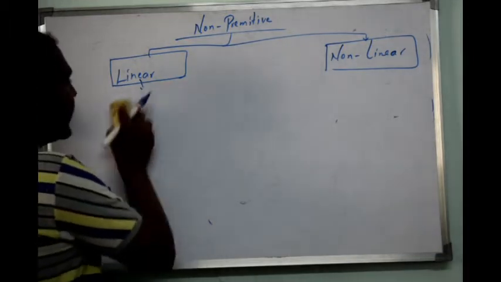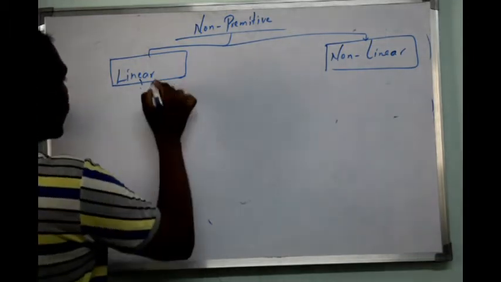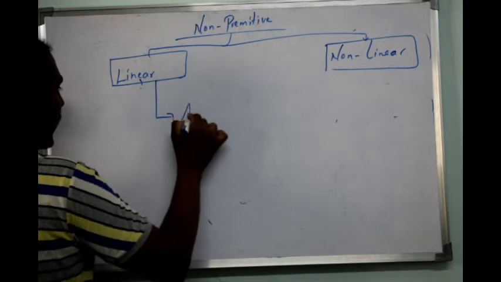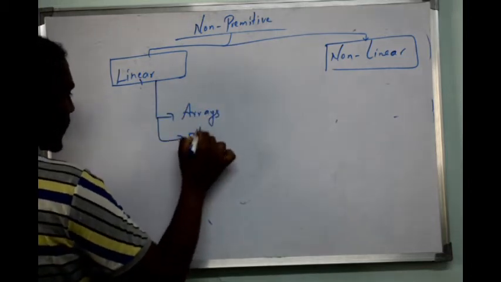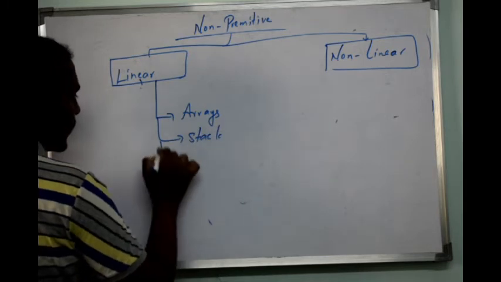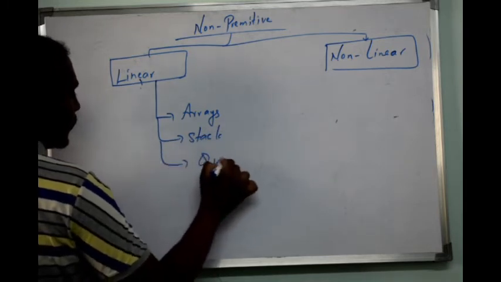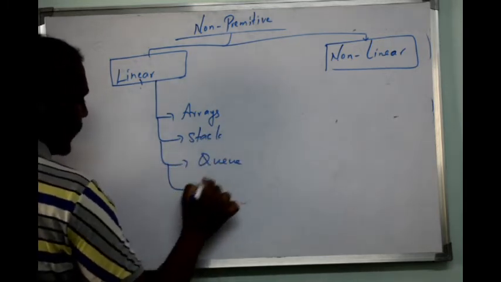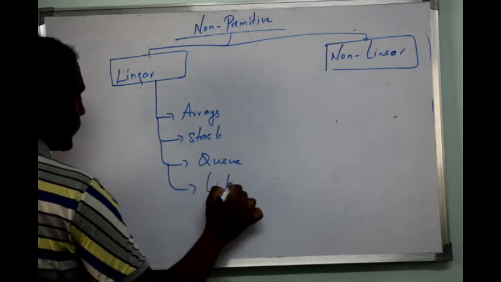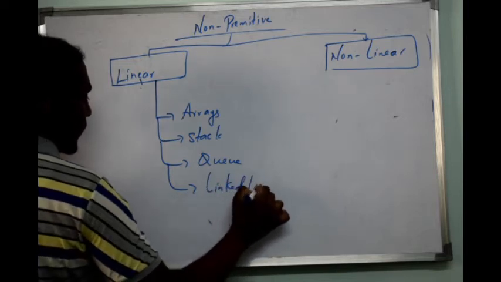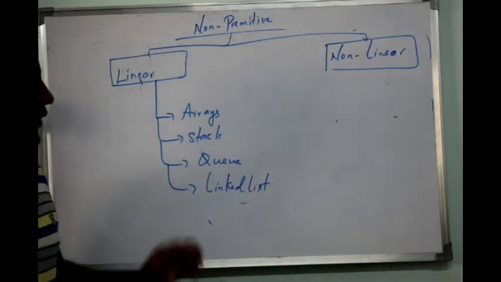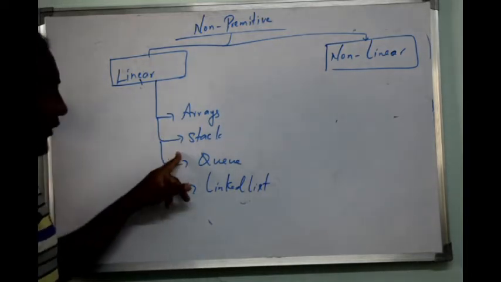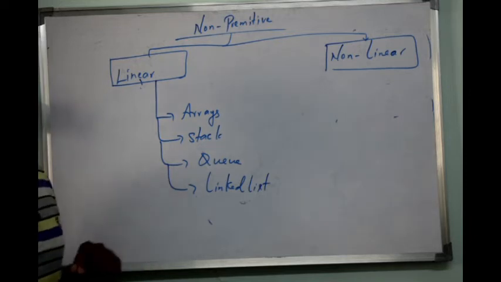Now under linear data structure, we'll come across concepts like arrays, stack, queue, as well as linked list. So under linear data structure, we have arrays, stacks, queues, as well as linked list.